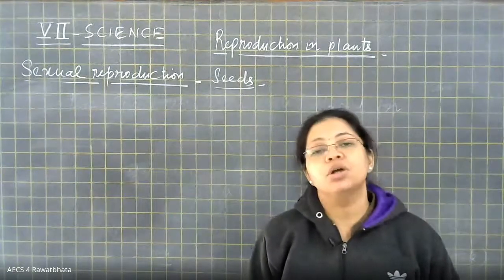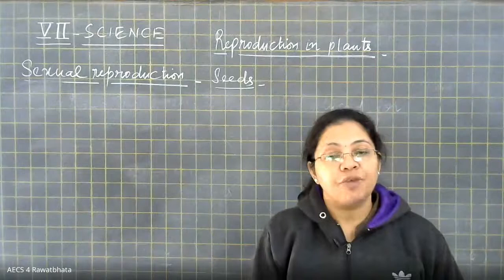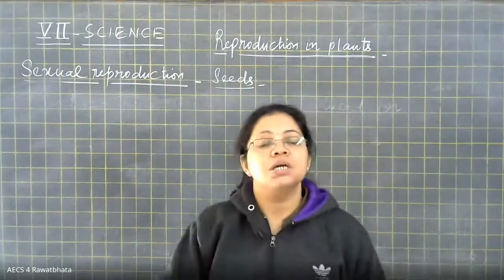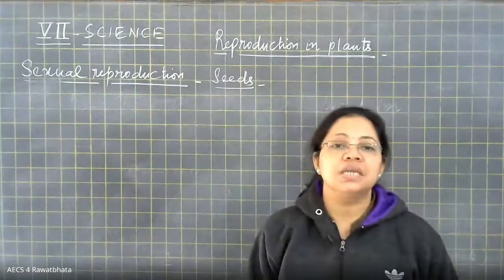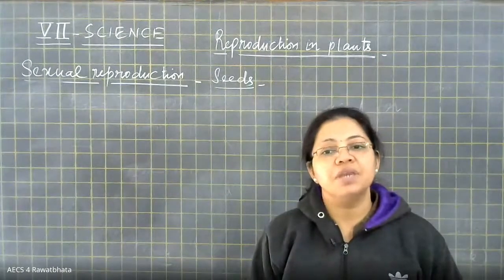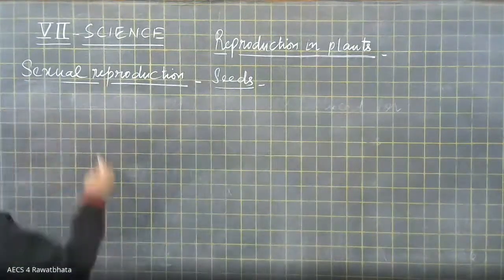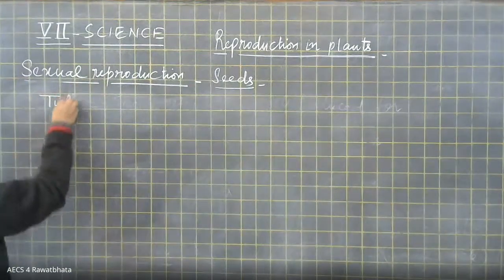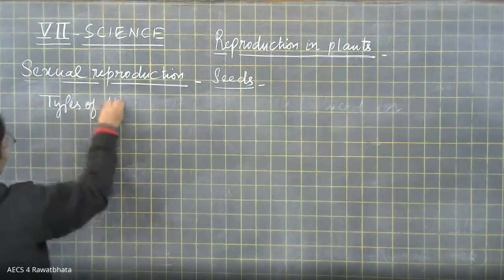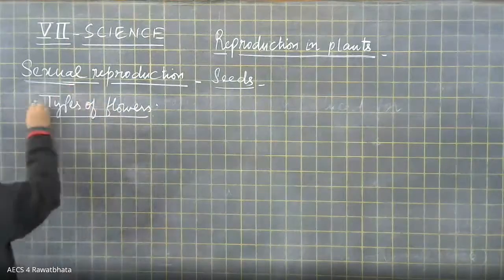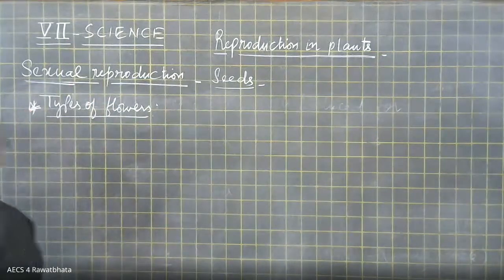Based upon which reproductive part a flower contains, we have different types of flowers. So the next topic is types of flowers, right? And this is an important topic for the exam.